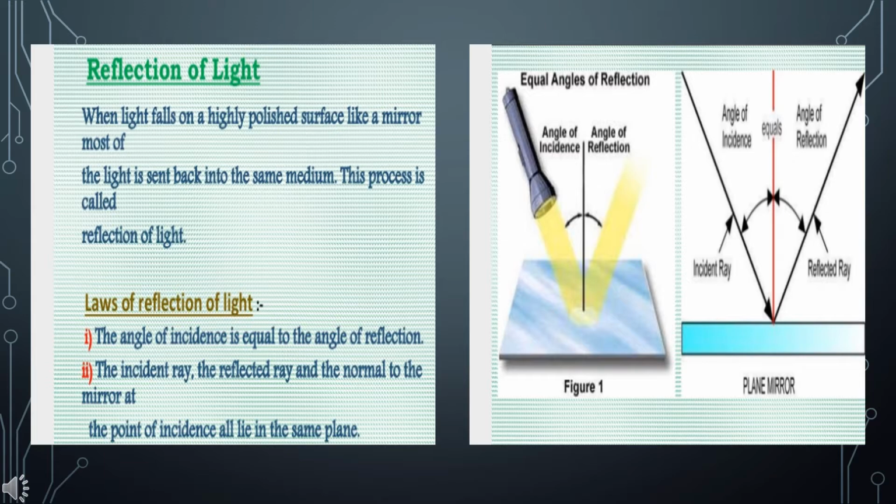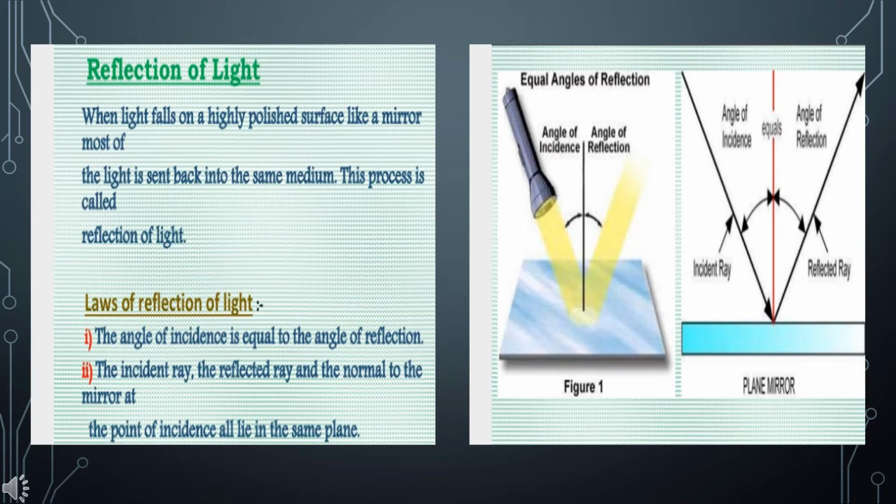When a ray of light, while traveling from one optical medium to another optical medium, strikes the surface of separation of two media, the following situations can arise. The ray of light may get absorbed by the medium. The ray may pass through the second optical medium with a change in the angle. This phenomenon is called refraction of light.